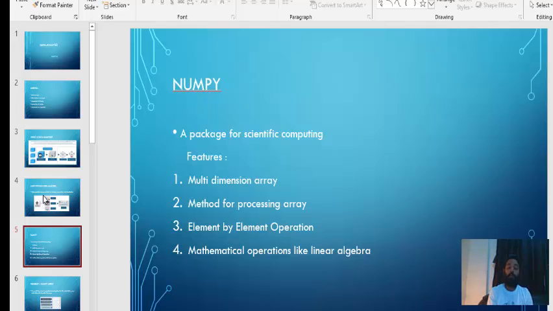So we'll see where it is used. So this is one of the important data structures of NumPy. And then a method for processing arrays and processing matrices, element by element operations, mathematical operations like linear algebra. We already saw this. Okay.